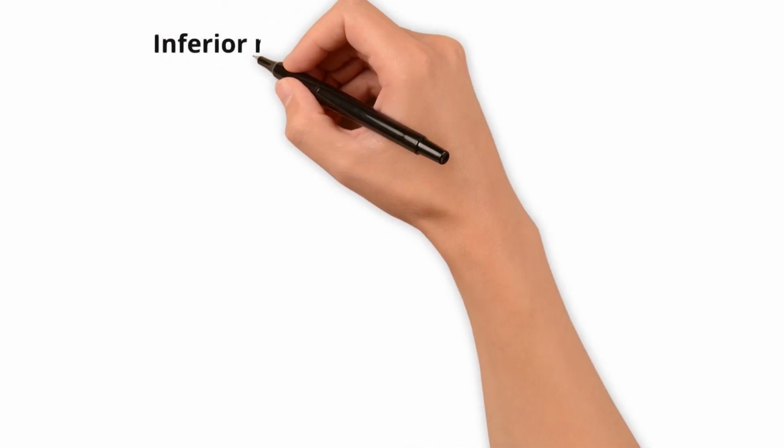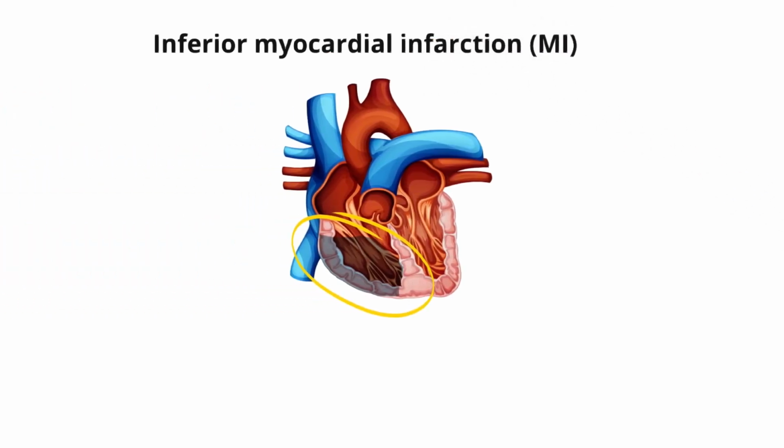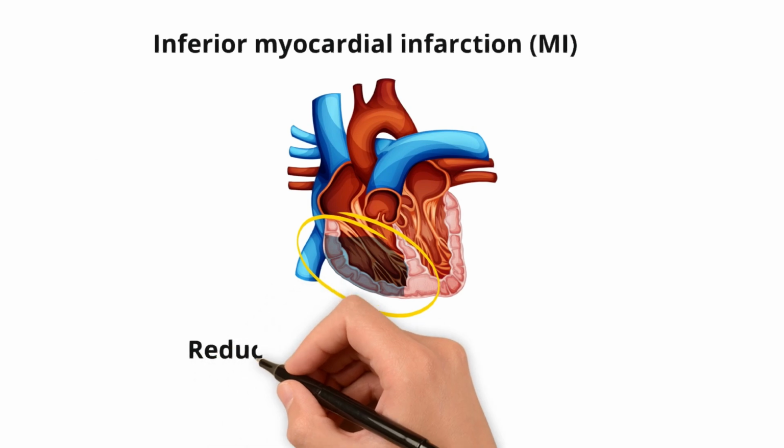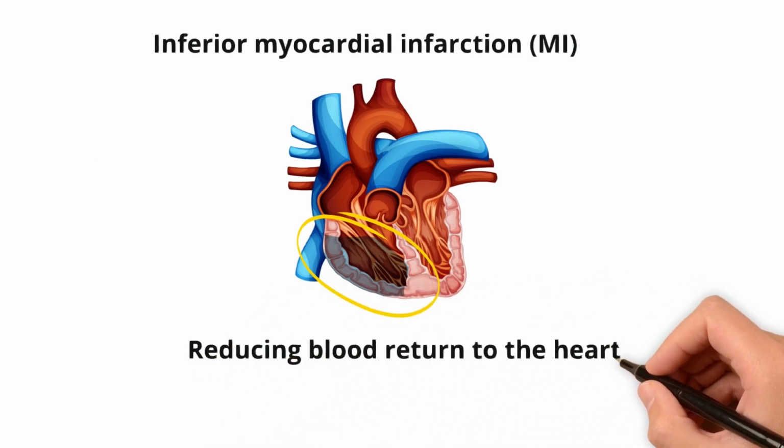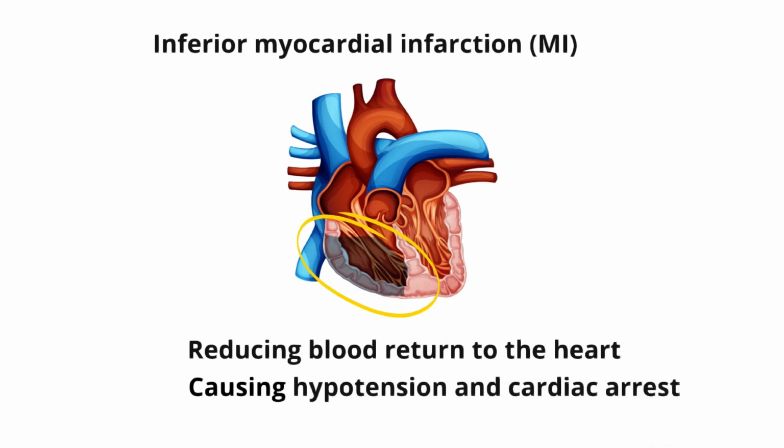Additionally, in cases of an inferior myocardial infarction, or MI, which affects the right side of the heart, nitroglycerin can worsen the condition by reducing blood return to the heart, potentially leading to severe hypotension and cardiac arrest. This is why it's so important that we check for contraindications for nitroglycerin before we give it.